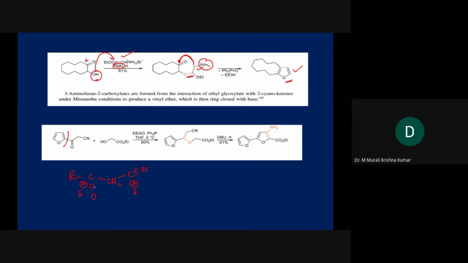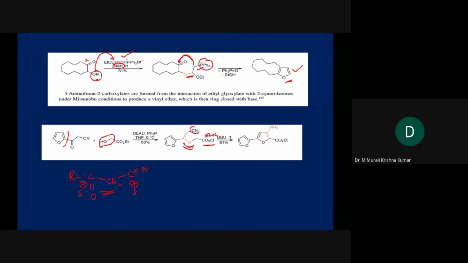The carbonyl carbon over here will go into enolization. So here enolization is happening. They are using a simple hydroxycarboxylic acid to form the ether bond first, and then we have here carboxylic acid, which is actually an electron withdrawing group.